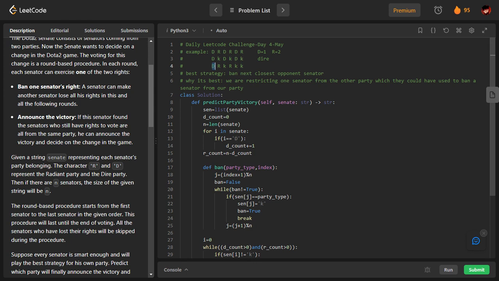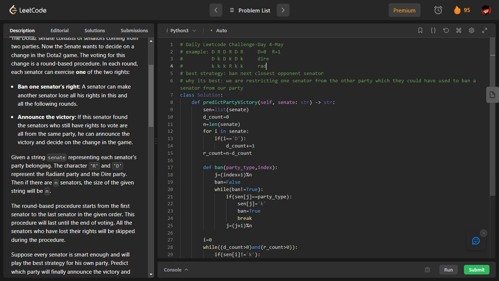And finally, I will come to this. I can ban any R now. See, this R is present, this R is present. I can ban any of them. Let me say I ban this. I will reduce the R count by one. Now, because these indexes are already banned, I can't do anything. I will come to this side. I will ban this D because it's the only D present. Ban it. So D got reduced to 0. That means our winner is Radiant.